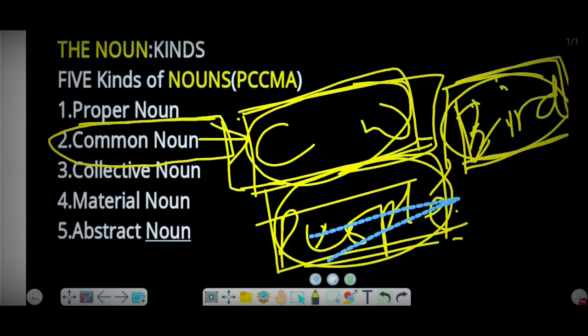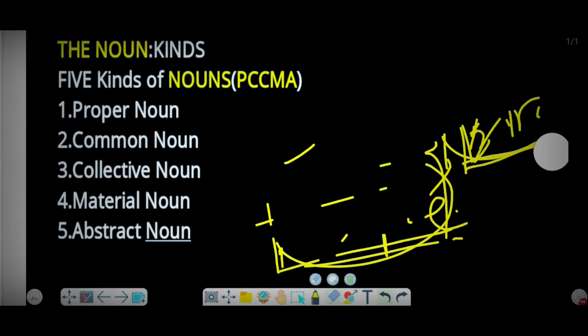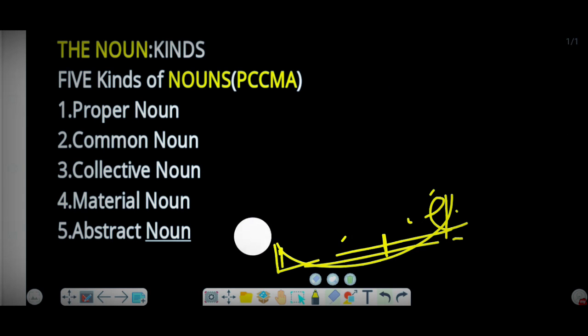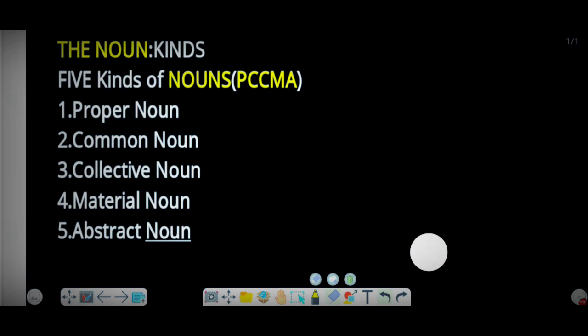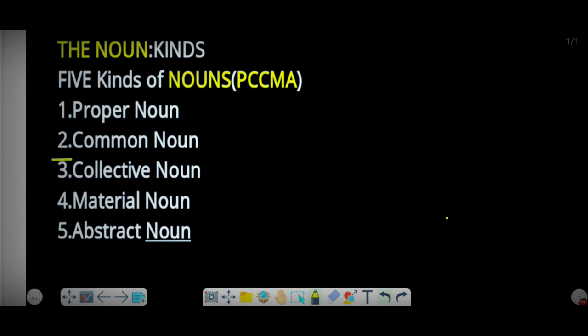Maybe you are playing cricket, so that also tells us about a team. That is called collective noun. Maybe army, a group of cricket team, a group of football team, a group of hockey team, and so on. So it tells us about a particular group, a team, collective.